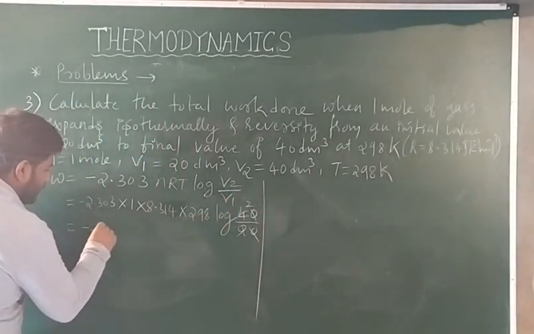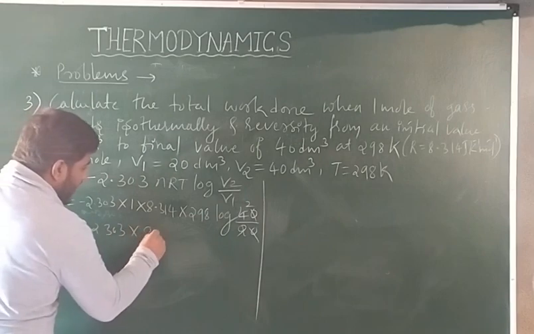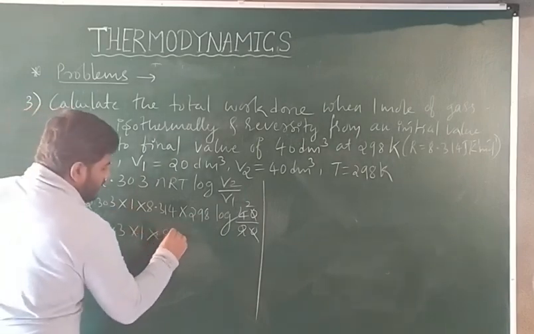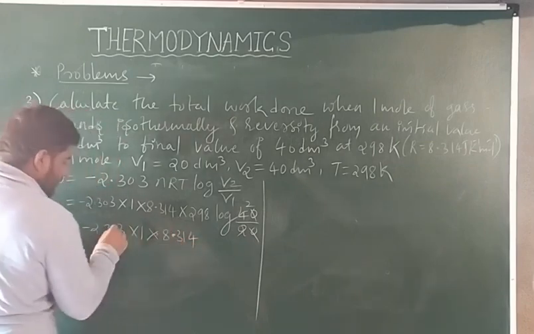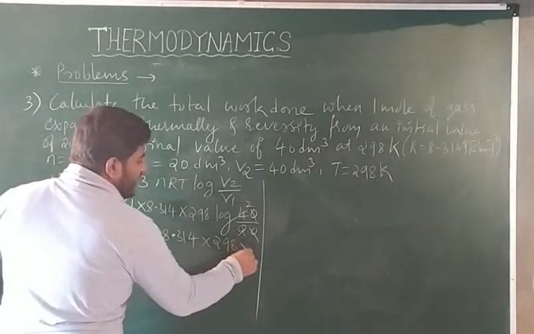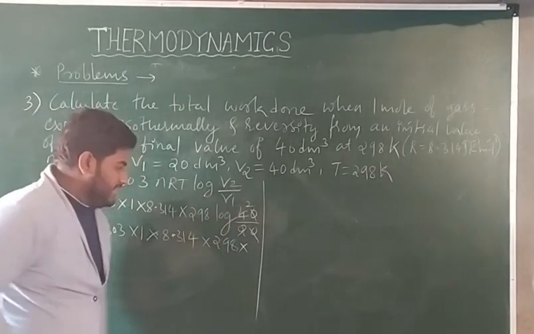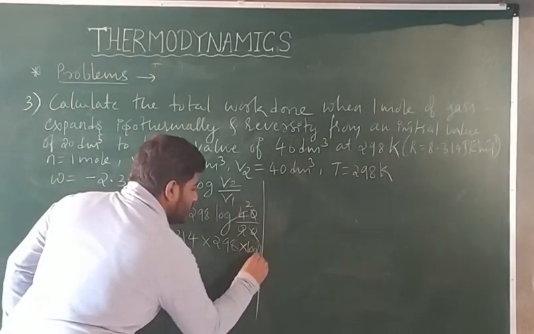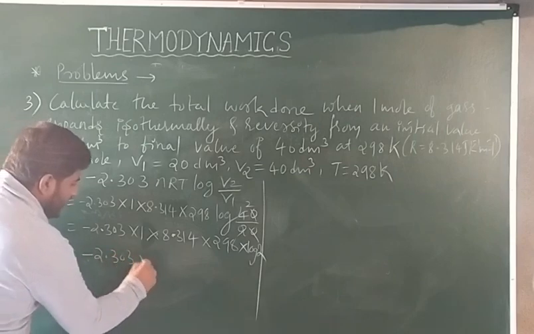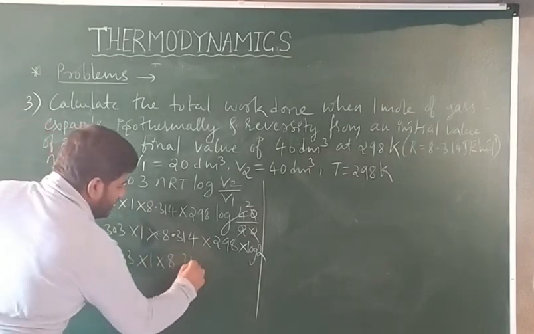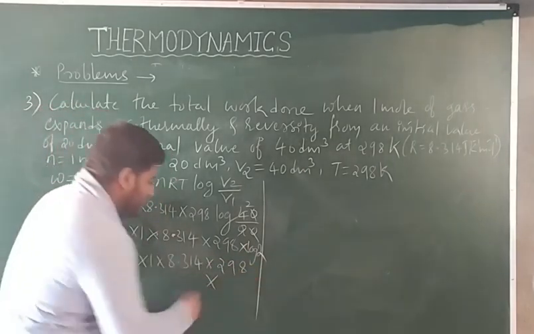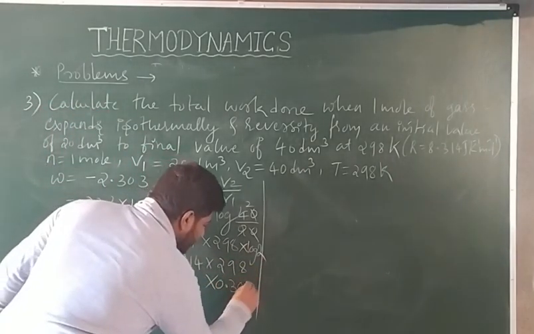So write down minus 2.303 into 1 into 8.314. So what you are getting? Into 298 into log 2 we are getting. What is that? Log 2. And lastly we are getting 2.303 into 1 into 8.314 into 298 into, what is the log 2 value? 0.3010.